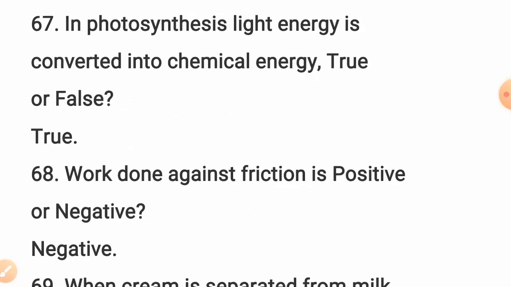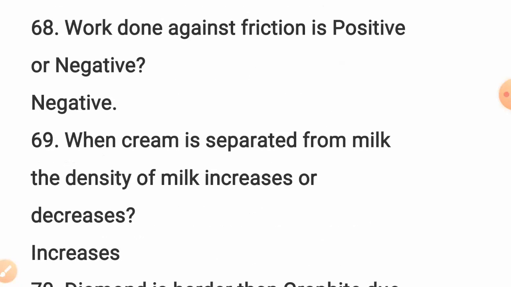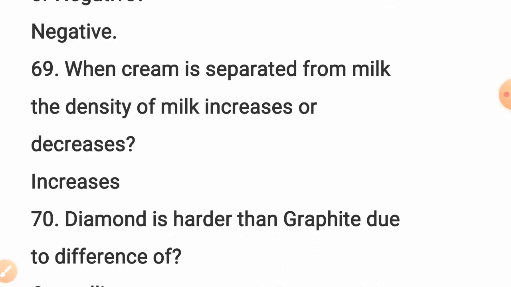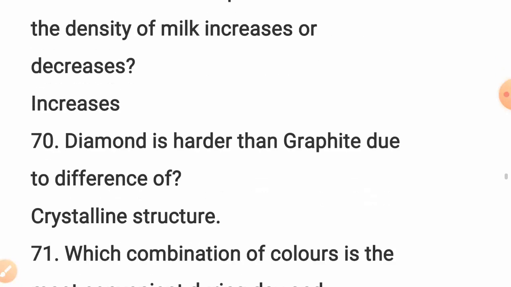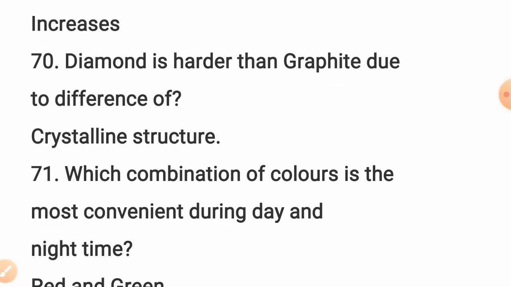Question number 67. In photosynthesis, light energy is converted into chemical energy. True or false? True. Work done against friction is positive or negative? Negative. When cream is separated from milk, the density of milk increases or decreases? Increases. Question number 70. A diamond is harder than graphite due to difference of the crystalline structure.